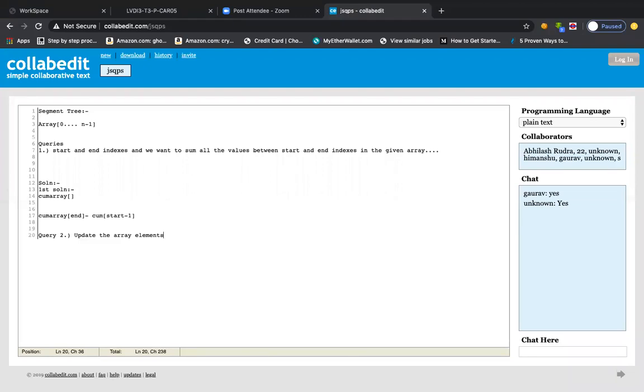For example, I say to you, please update the fifth element to the value 100, and previously it used to be 50, let us say. So if the previous value is 50 and the new value says you need to update it to 100, you should update that element's value to the new value, 100. So you'll be provided with one index and one new value. You need to reach that index and update the previous value to the new value, right?